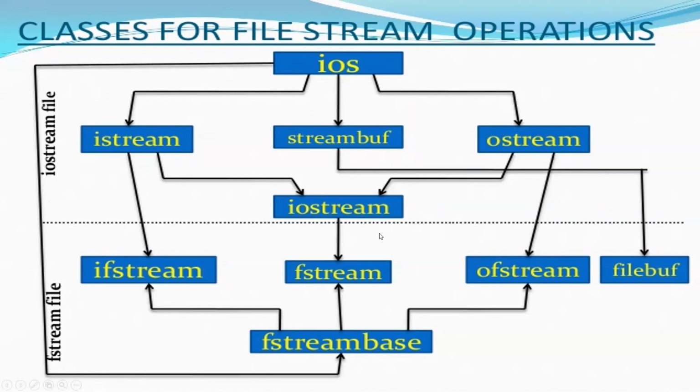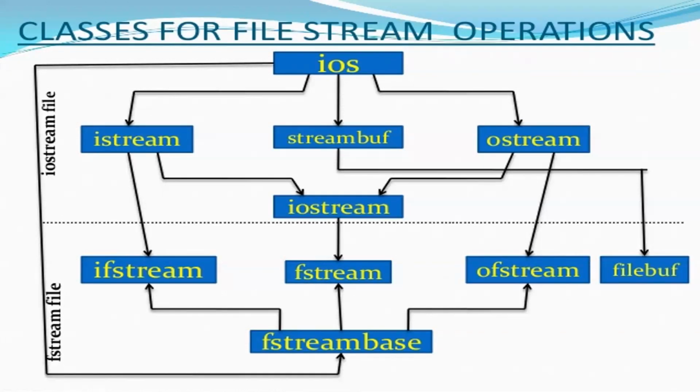This IO stream, we have been using this class. Where has this class come from? Its parent is iStream and its parent is OStream. So this is a derived class from I and O, which becomes an IO. And I and O stream are derived from iOS.